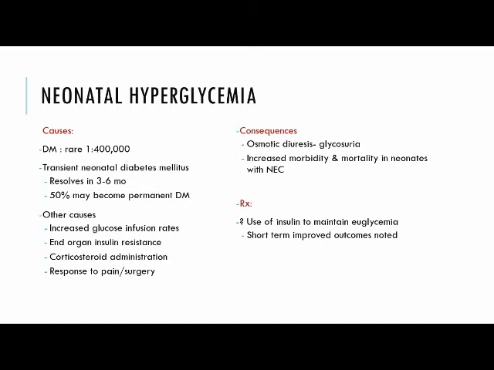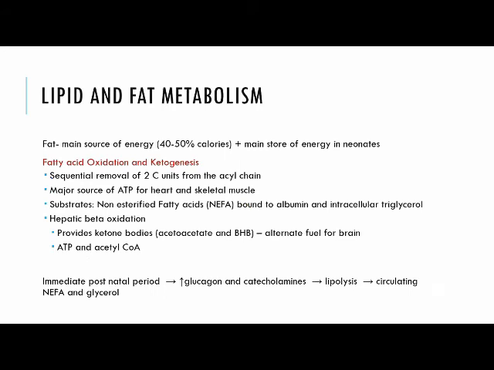Neonatal hyperglycemia is very rare. Diabetes mellitus is very rare in a neonate, 1 in 4 lakh. Transient neonatal diabetes mellitus may be seen and resolves in 3 to 6 months of age, and 50% may become permanent DM. Other causes are increased glucose infusion rates, that is iatrogenic, or end organ insulin resistance. Corticosteroid administration can cause hyperglycemia, as can response to pain or surgery.